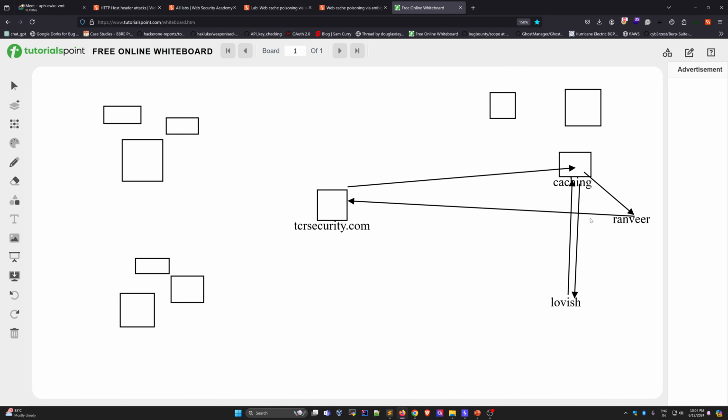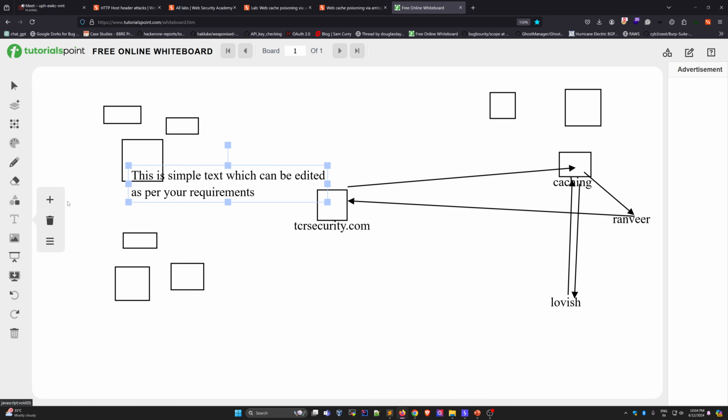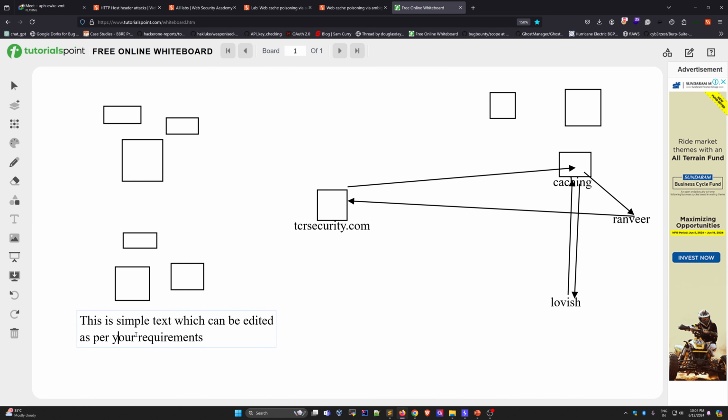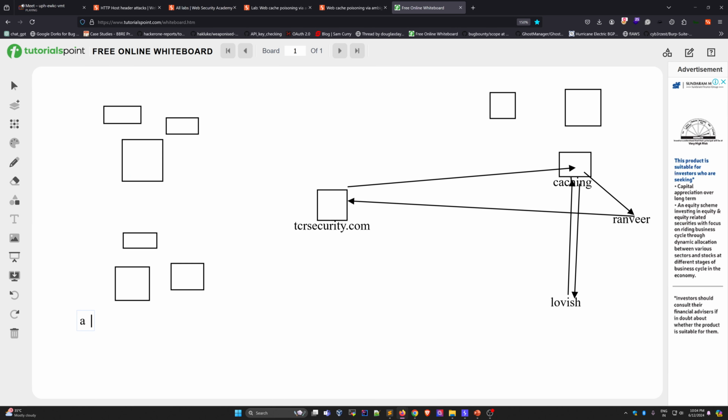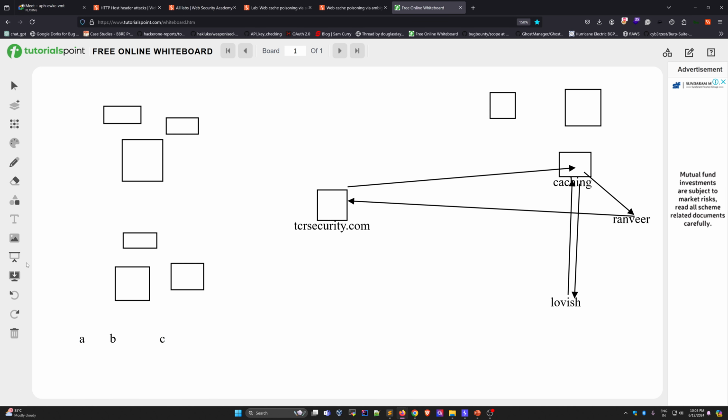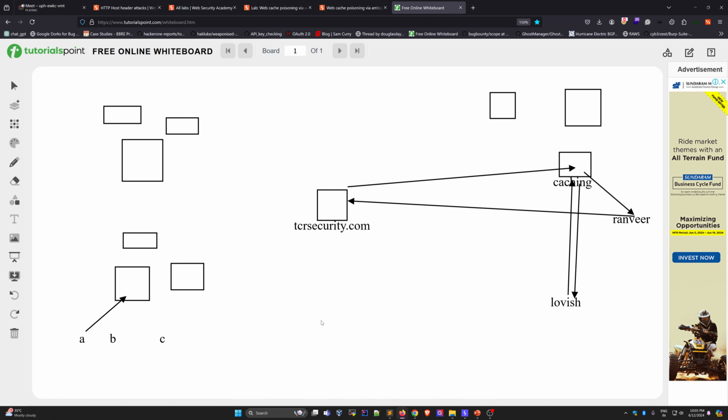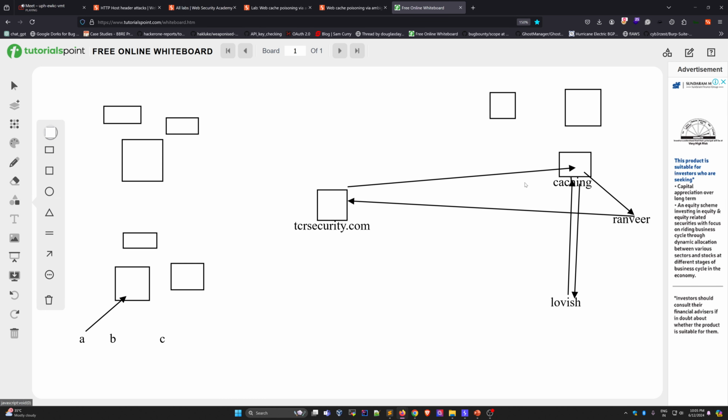Let's say another scenario. There are 3 persons in the USA, let's say A, B, and C, and A wants to access this website. Then the request goes there because he is in the USA. Because of that, this USA server will work, not the Indian one.